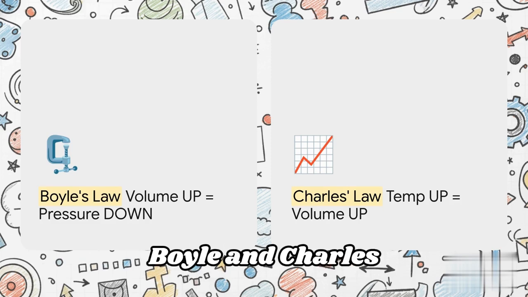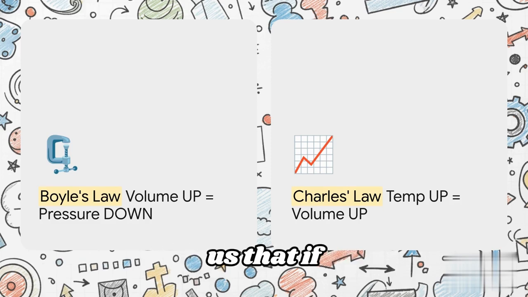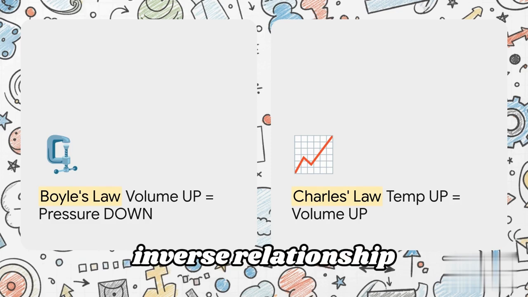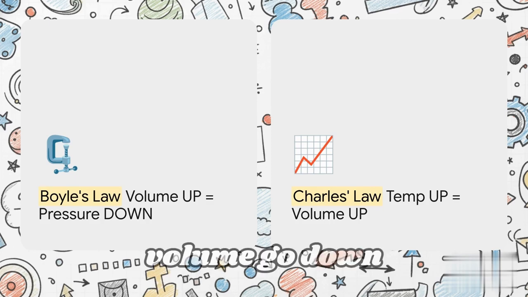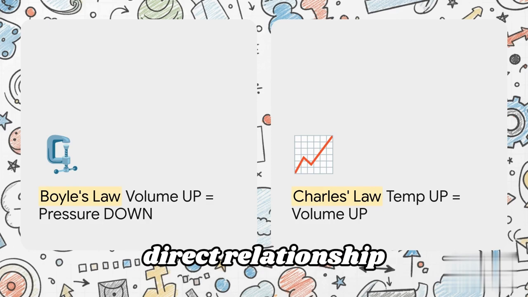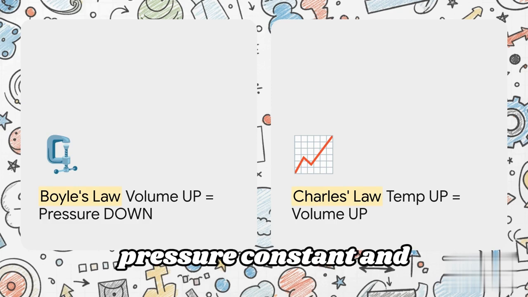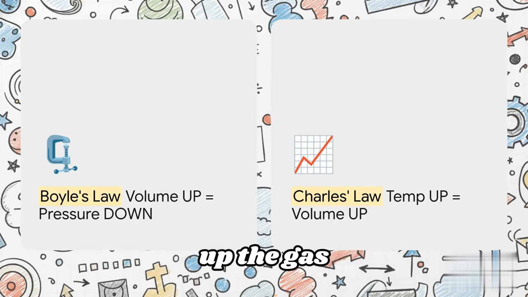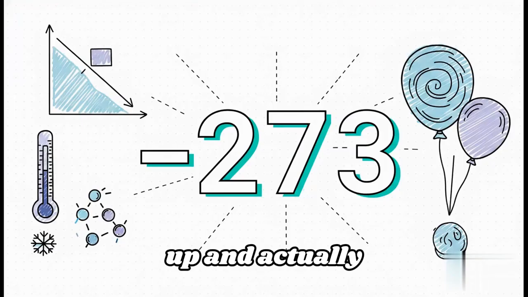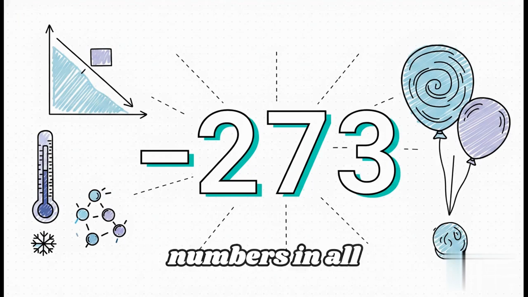Let's start with Boyle and Charles. Boyle's law tells us that if you keep temperature constant, volume and pressure have an inverse relationship. Basically, if you squeeze a gas to make its volume go down, the pressure shoots up. Charles' law, on the other hand, is a direct relationship. If you keep pressure constant and heat a gas up, so temperature goes up, the gas naturally expands, meaning volume goes up. And actually, Charles' law leads us to one of the most fascinating numbers in all of science,